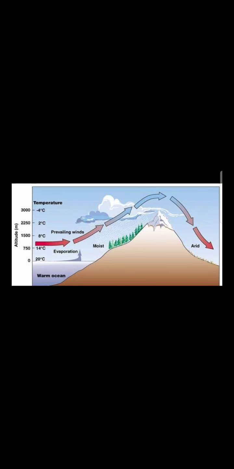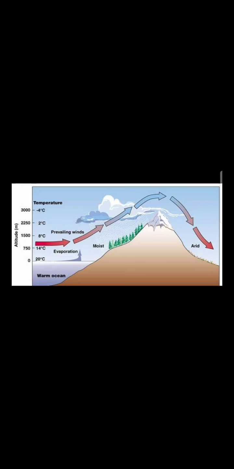Now, the next is the influence of the relief features. When we say relief features, we mean the mountains which are there. They also affect the climate of India. And how are they affecting it? When a warm wind carrying moisture moves and strikes the mountain, it is not able to move ahead, and as such, as you can see in the picture, the warm air is rising higher and higher along the hill slope.